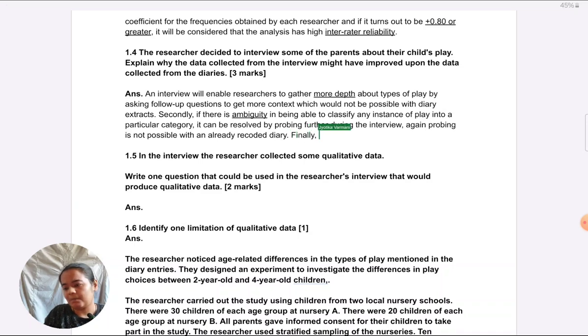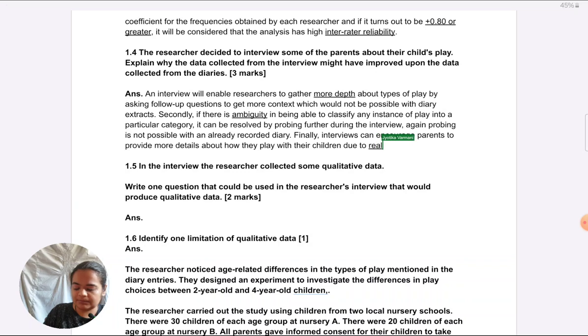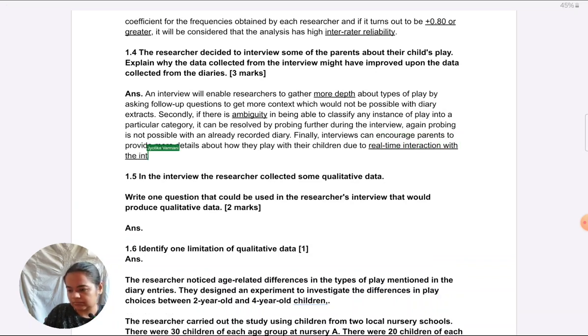Finally, interviews can encourage parents to provide more details about how they play with their children due to real-time interaction with the interviewer, which would not be available in one-sided communication with the diary.